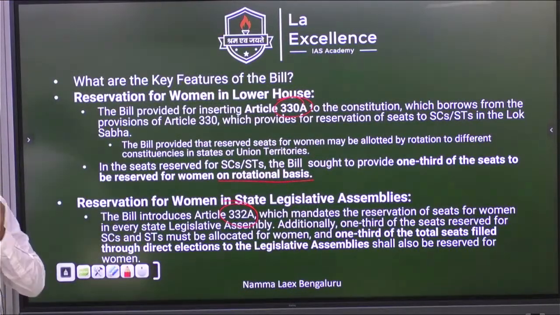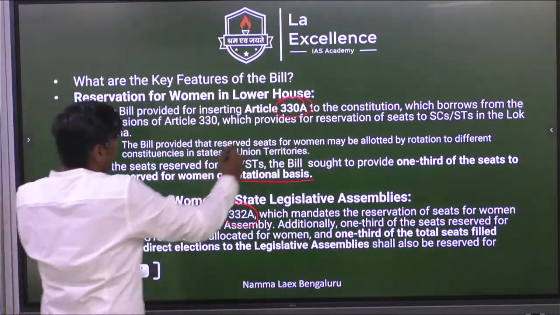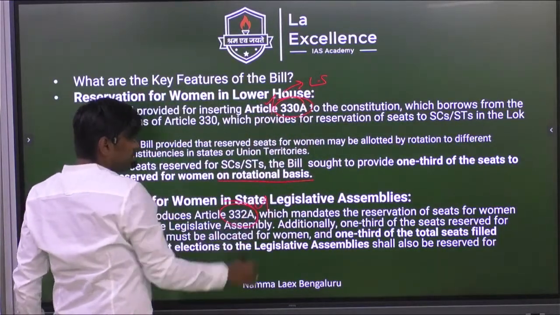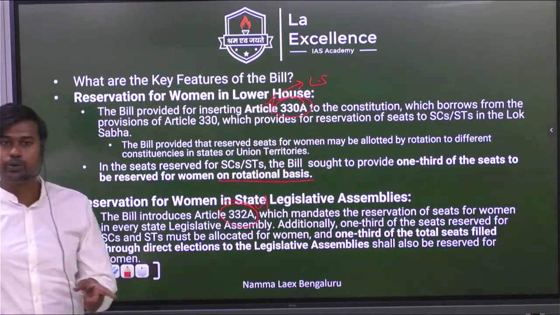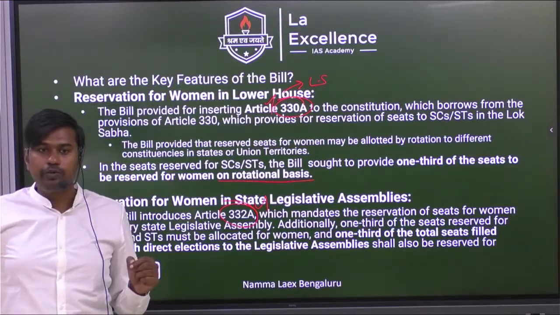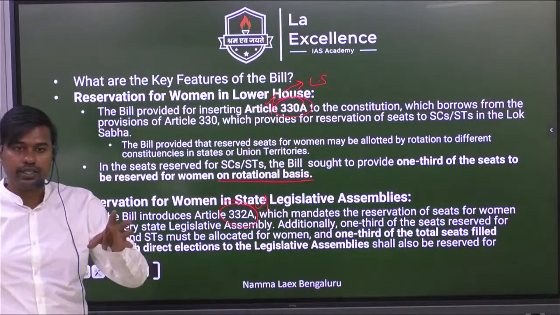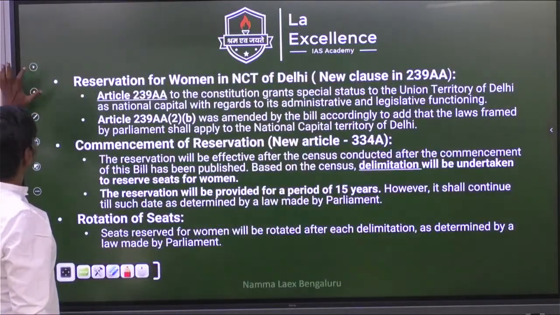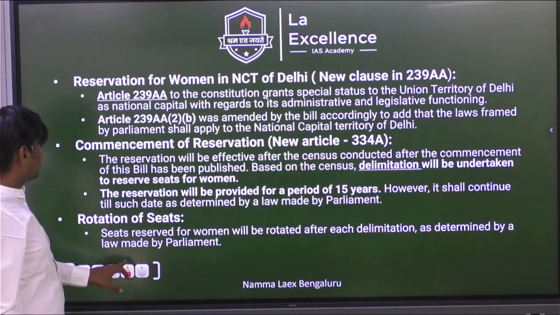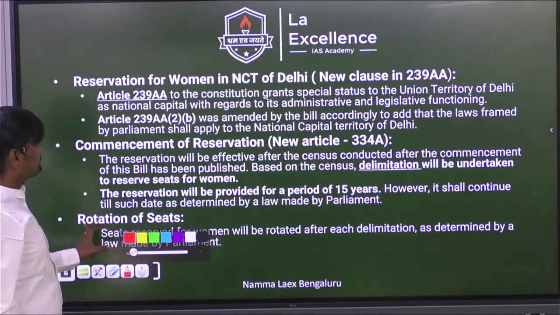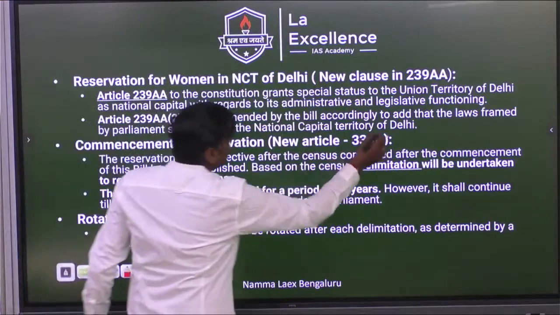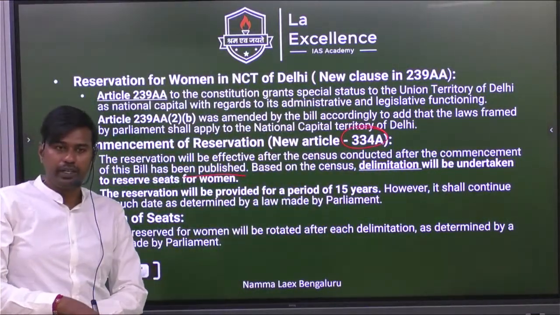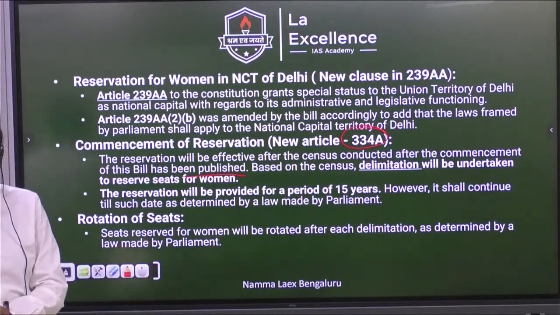It will be rotated. So for Lok Sabha, it is Article 330A. For State Legislative Assembly, it is Article 332A. And what is Article 334A? It is for 15 years reservation. It is mainly that the census will be conducted first, and this women's bill will be implemented after the census and delimitation exercise is done.